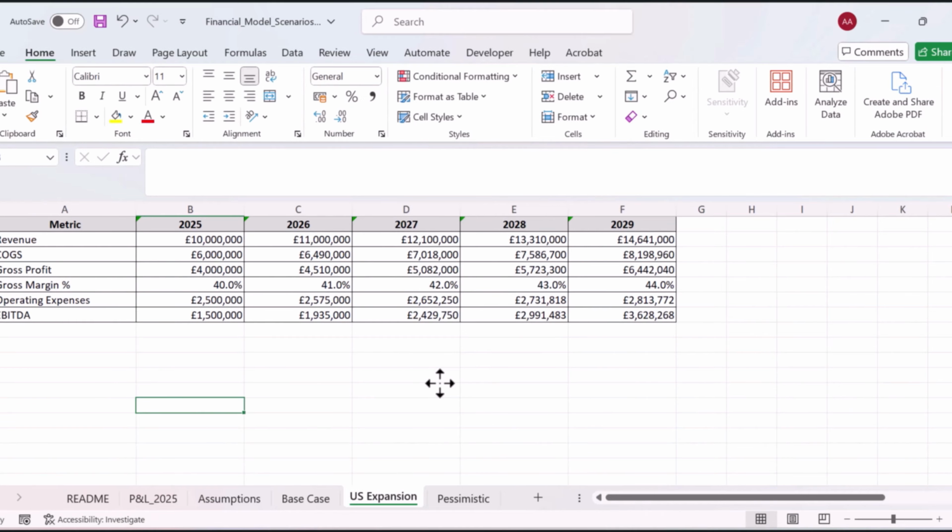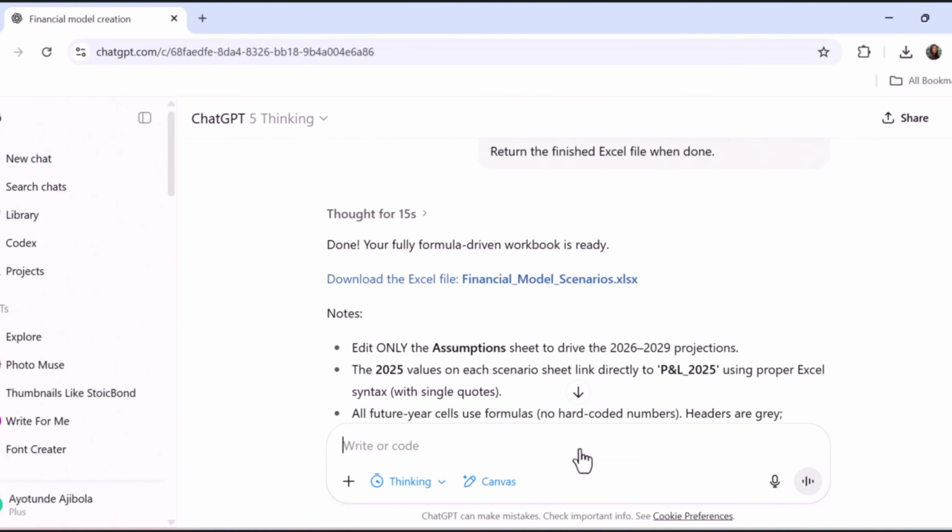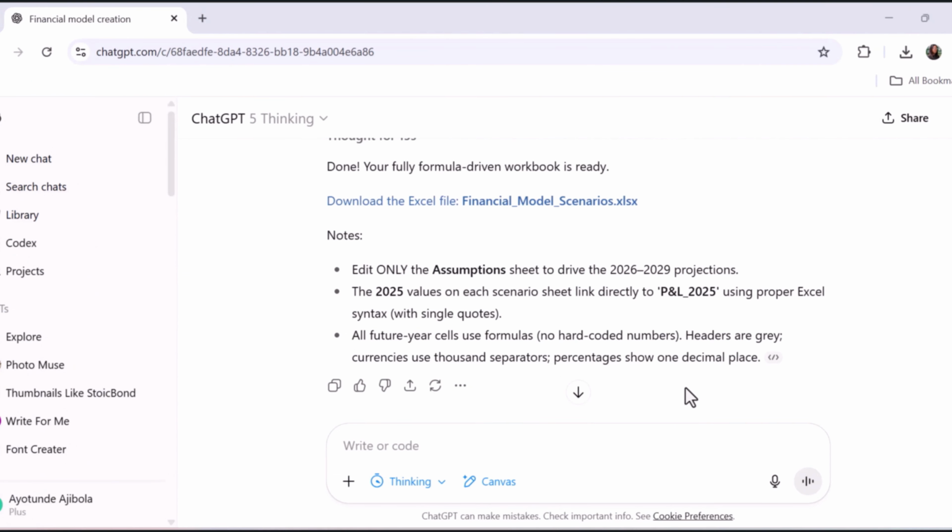Numbers are great, but what if we could see your model like a presentation? Let's go back to ChatGPT and switch on Canvas mode. This allows you to build interactive visuals like charts and dashboards that change when you change assumptions.